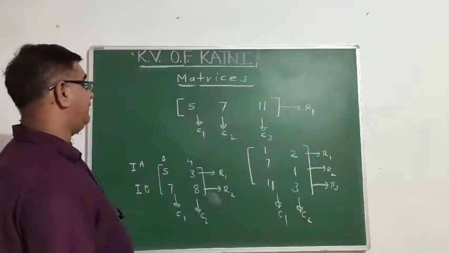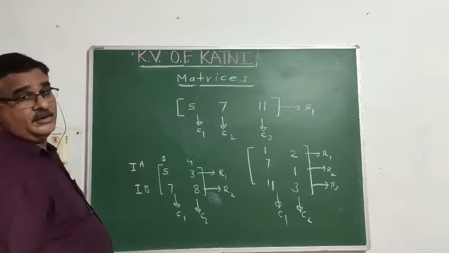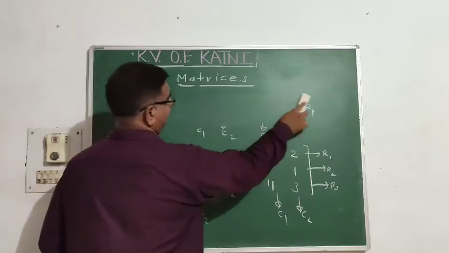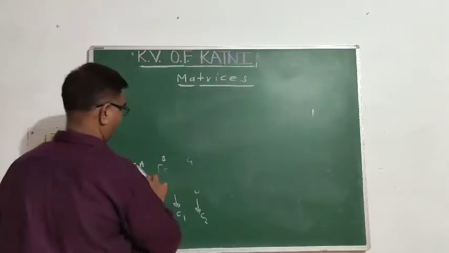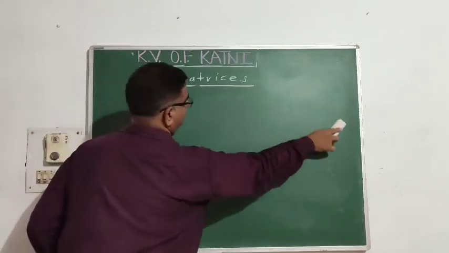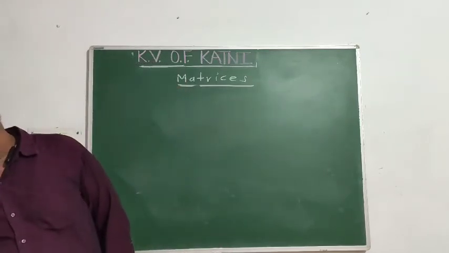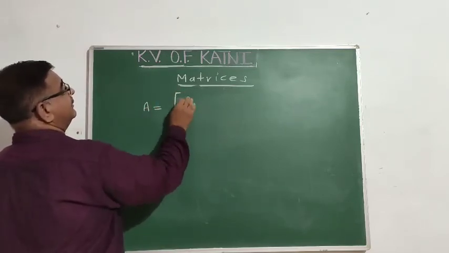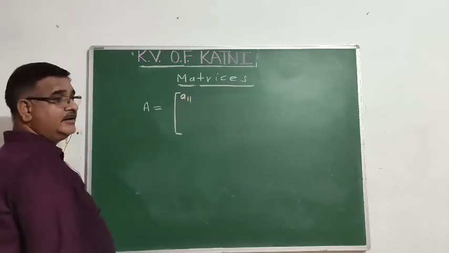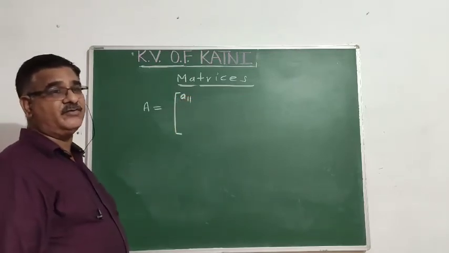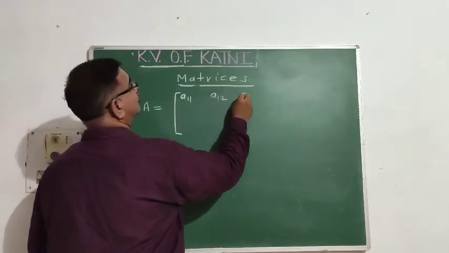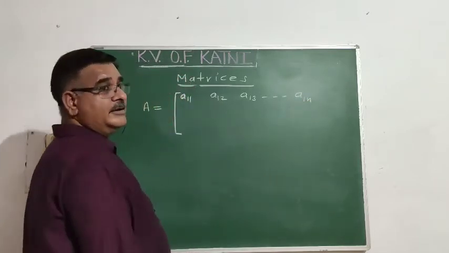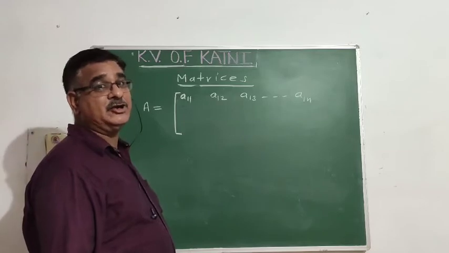अब आता है सर मैट्रिक्स के बाद इसका जनरल फॉर्म. जनरल फॉर्म कैसे बनाते हैं सर? Whenever you write a matrix, use a capital letter. Element A11 is the element situated in first row and first column, A12, A13 till A1n. The first subscript indicates the row.